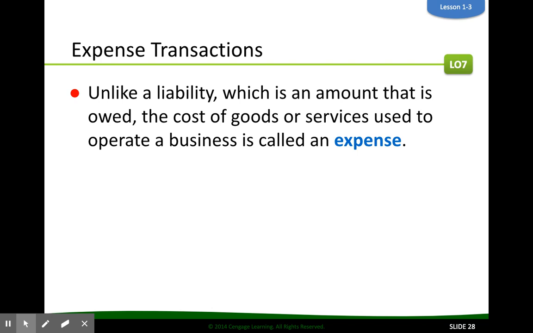Expenses, that is the cost of the goods or the cost of the services that are required to operate a business. So you will have an expense, and it might not mean that you owe someone money. So that's the difference. It says in your reading guide, remember, expense is the cost of doing business, whereas a liability is debt owed to someone. It can be easily confused because they both seem similar, but they are not.